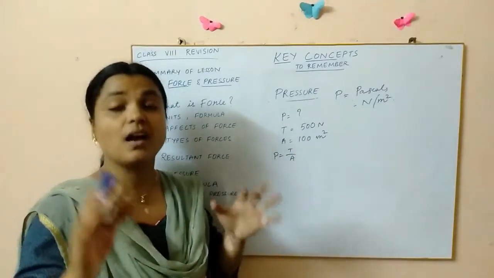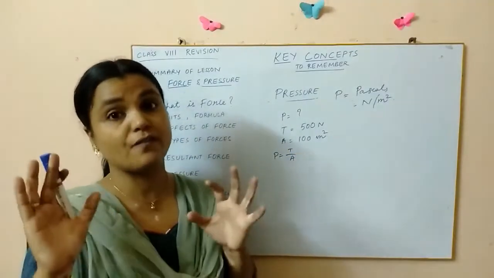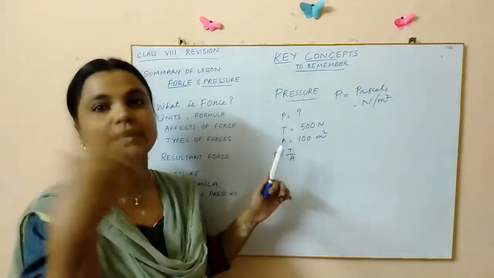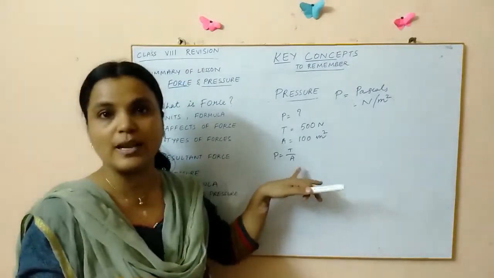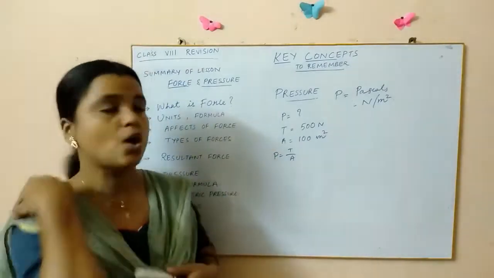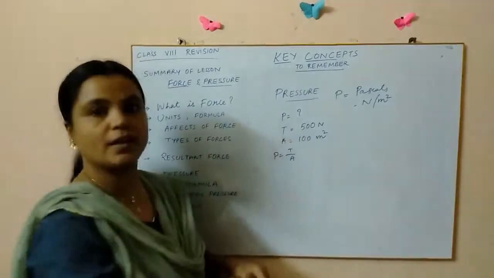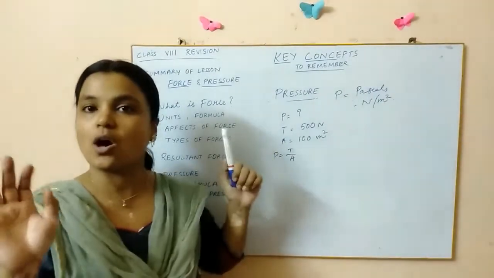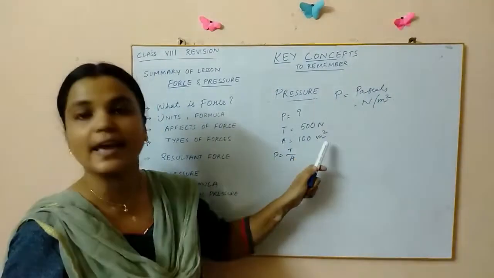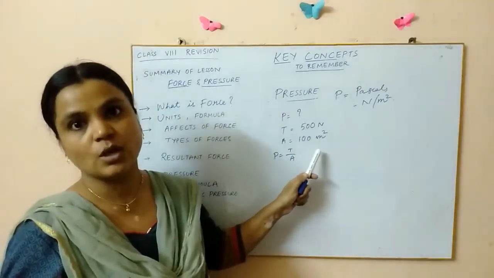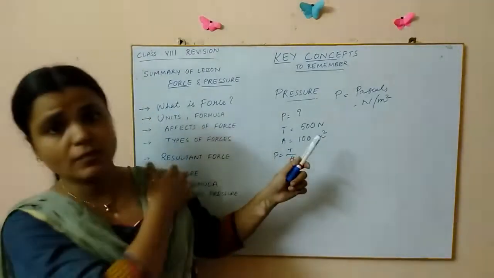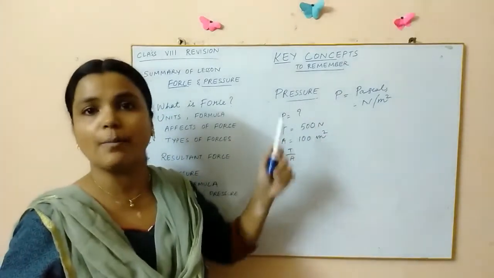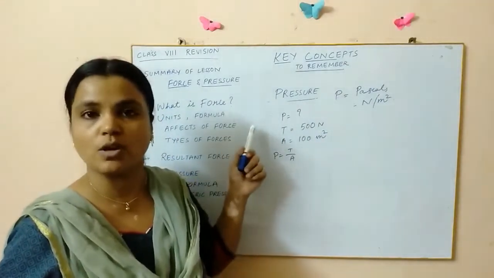But here you have to follow a very, very important rule, children. Before blindly substituting in this formula, you have to first check whether both are given in the corresponding units or not. It should always be in newtons and meters square, children. Please don't blindly put in the values as soon as you see the force or thrust and area.